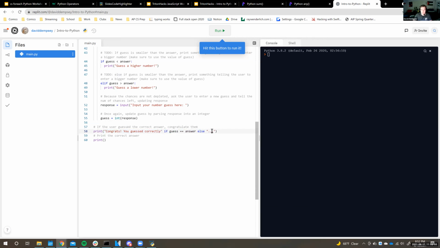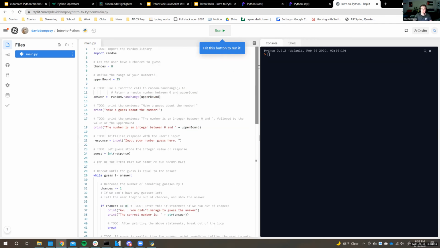Otherwise, so we have this else case. Otherwise, we could say, sorry, you didn't get it. So the format is you type the string. If the condition is satisfied, so if guess is equal to the answer, you'll print it. And then you have this else case that will just print out otherwise. And then we'll print out the correct answer. So correct answer is going to be, and let's just use an F string for this, correct answer is going to be answer.